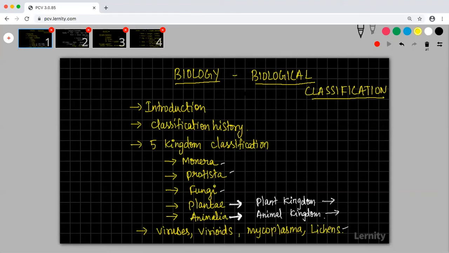So protozoans, we'll try to study about it. Bacteria will come under Monera. We will study that.